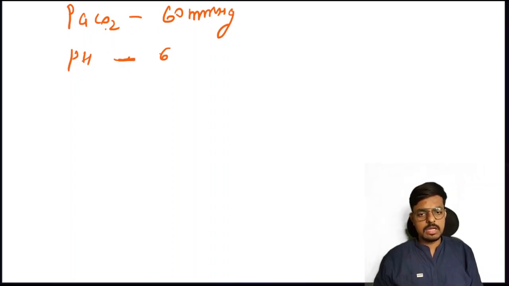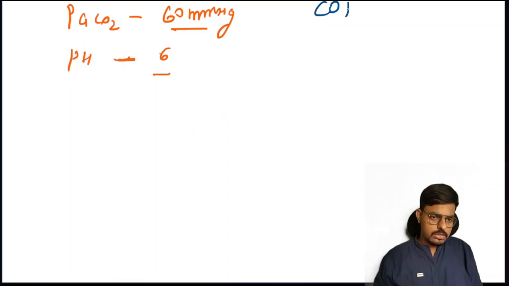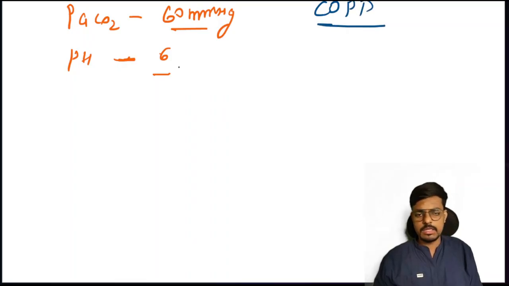So pH is 6 and PaCO2 is 60. What happened here? I told you the patient has a history of COPD, chronic obstructive pulmonary disease. Just try to give the answer.